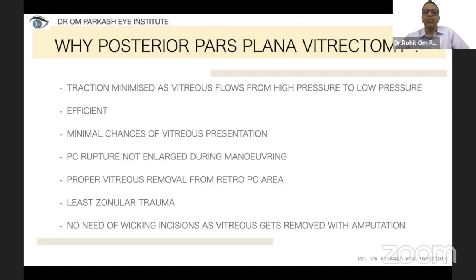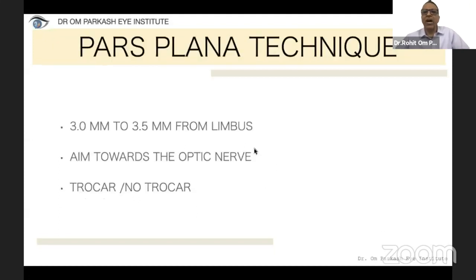Because the traction is minimized as vitreous flows from high pressure to low pressure. It is efficient, so there are minimal chances of vitreous re-presenting. So the PC rupture is not enlarged during maneuvering. So there is proper vitreous removal, since the cutter is behind, from the retro-PC areas, so you will not have any tilting of the IOL. There is least zonular trauma, and there is no need of wicking incisions as vitreous gets removed with amputation. So, the pars plana technique: 3 millimeter to 3.5 millimeter from the limbus, aim towards the optic nerve.